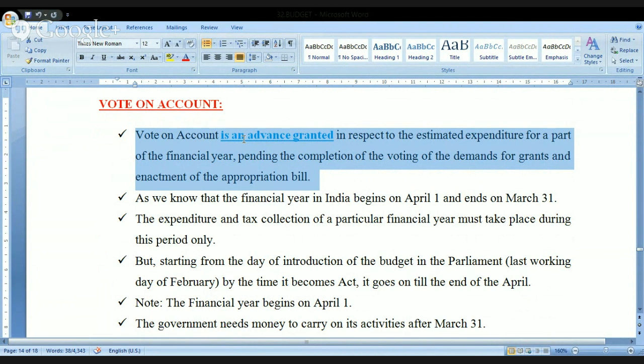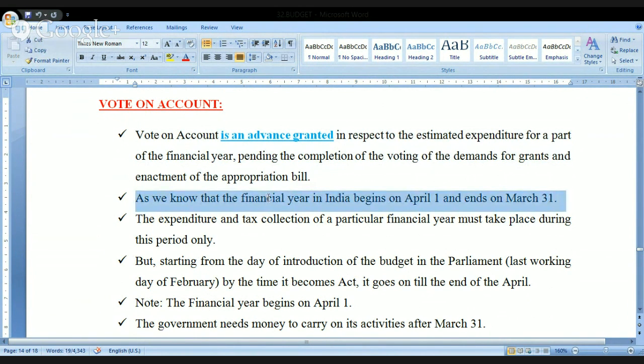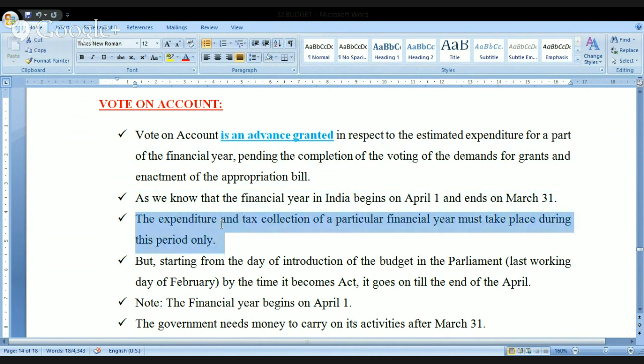Now look at this. For example, as we know, the financial year in India begins on April 1st and ends on March 31st. The expenditure and the tax collection of a particular financial year must take place during this period only.